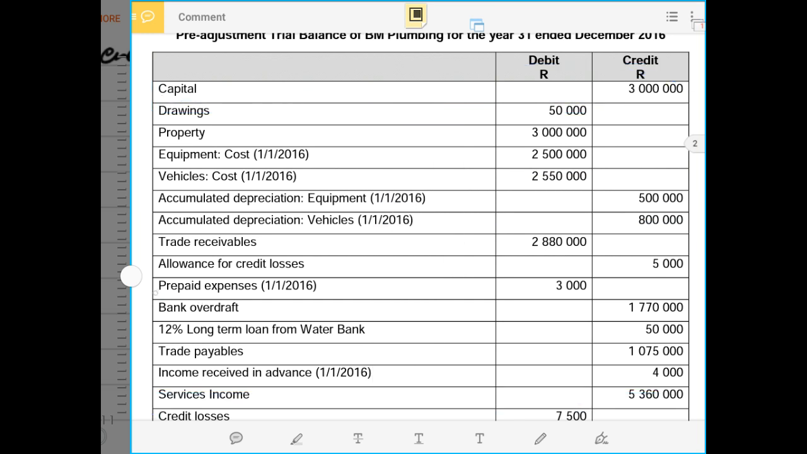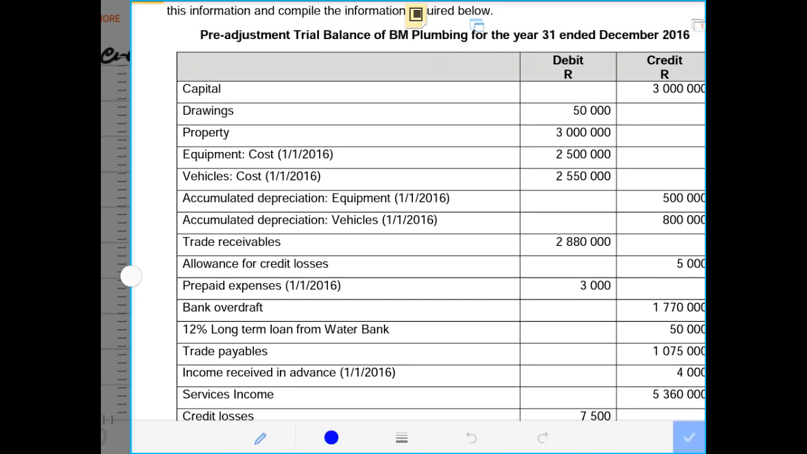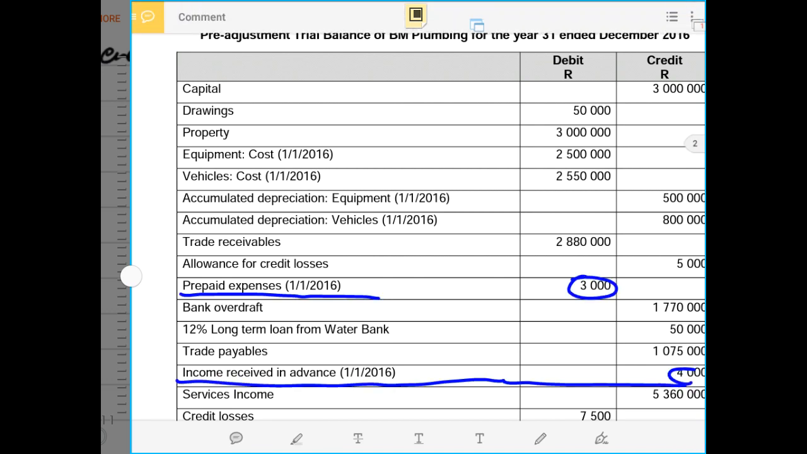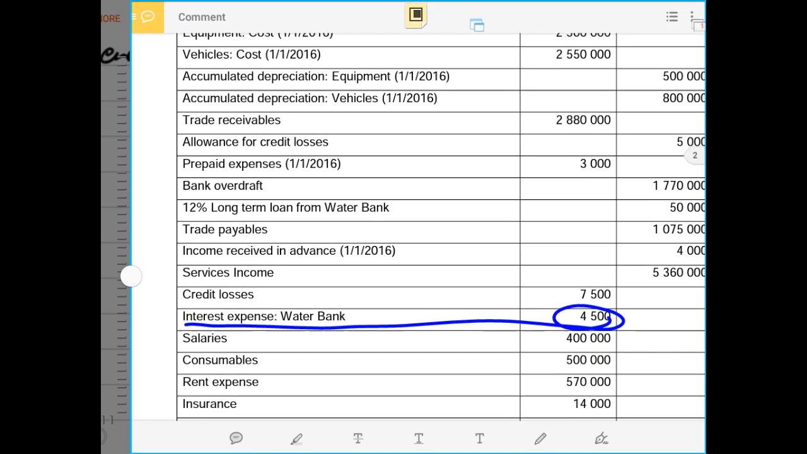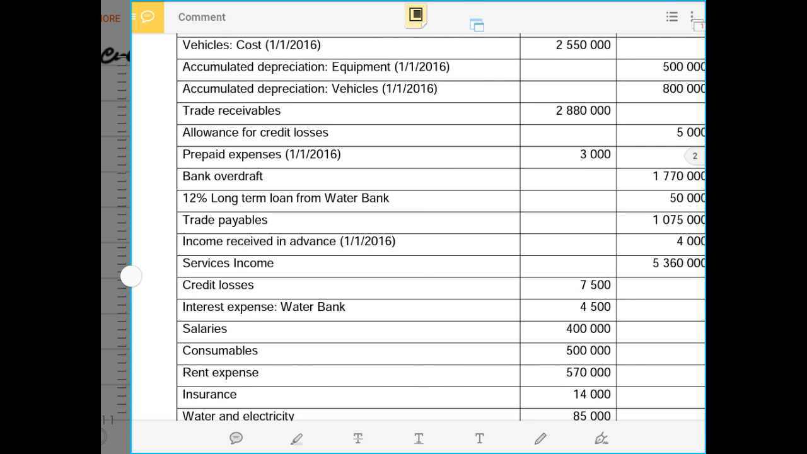There was a reversal entry of the prepaid expense, but we don't know what this prepaid of 3,000 was all about. And there was income received in advance, and we don't know what this income of 4,000 received in advance was for. Obviously, our adjustments will give us more clarity in terms of that.